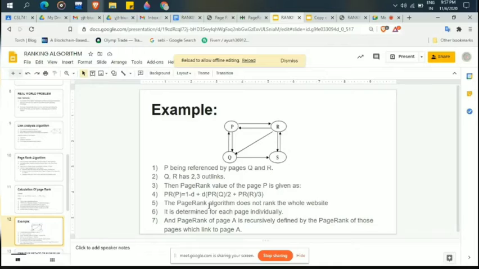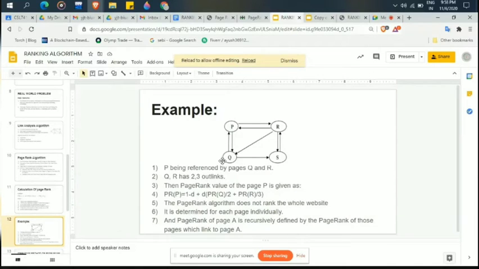P is being referenced by pages Q and R. What is the meaning? Q is referencing P and R is also referencing P. The second line says Q and R have outlinks. Q has two outlinks, meaning from Q one link is going to P and one link is going to S.